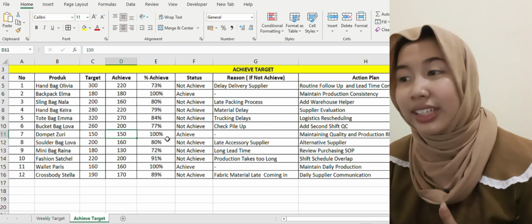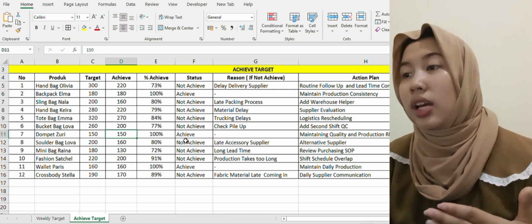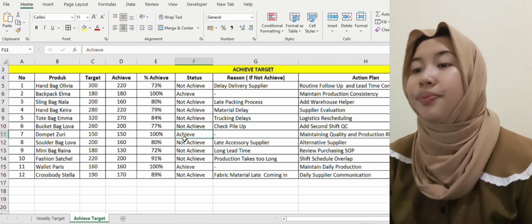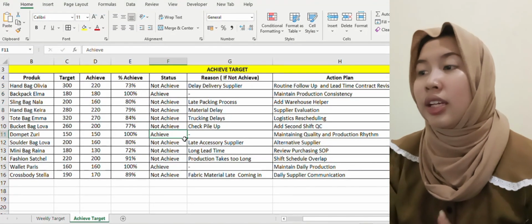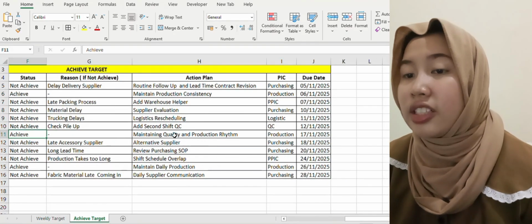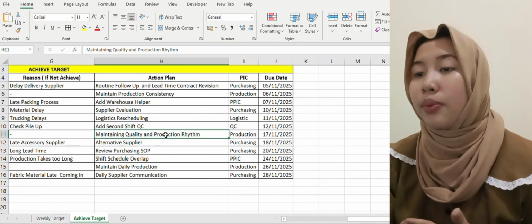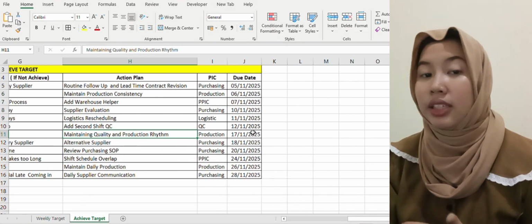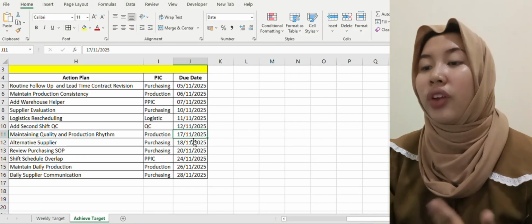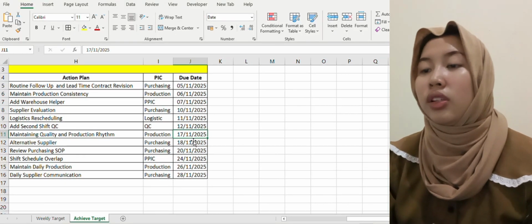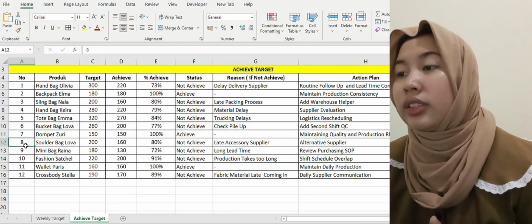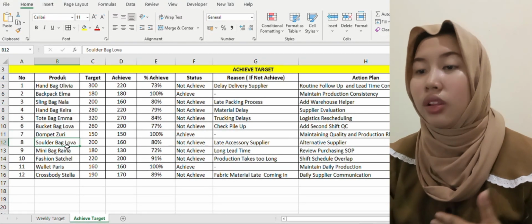So the target was achieved, and the action plan is maintaining quality and production rhythm. The PIC is production, and the due date is November 17, 2025.